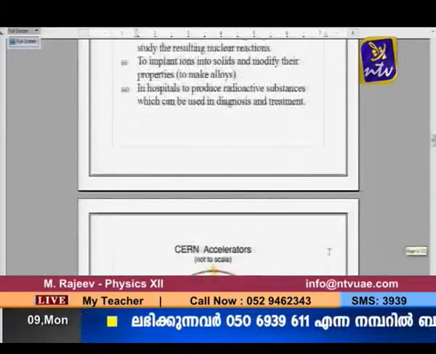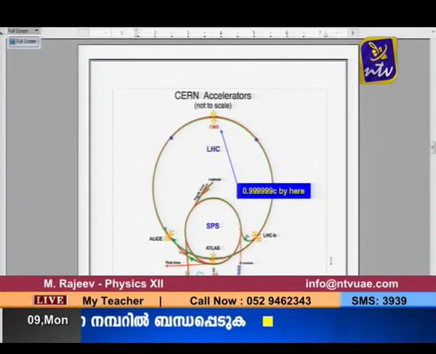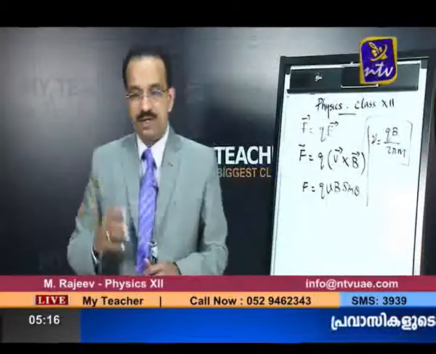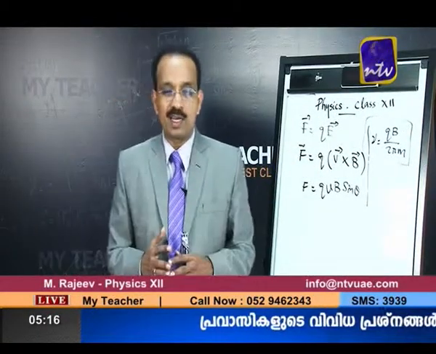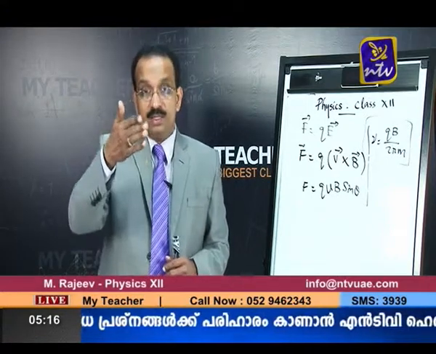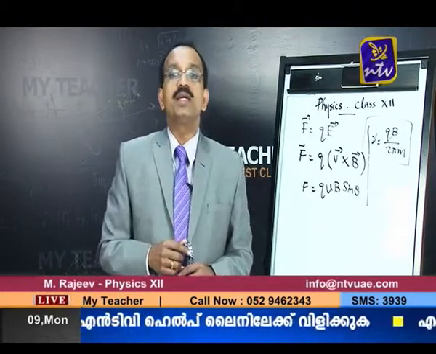Now, some general aspects. You might have heard of the experiment being conducted in CERN, in France or in Switzerland. It's on the border between Switzerland and France, exactly at Geneva, right? There the experiment is being done.